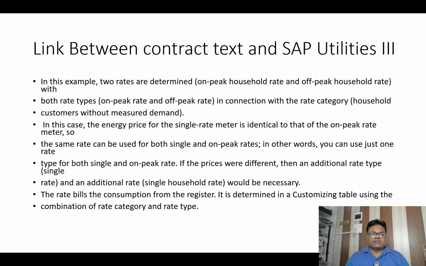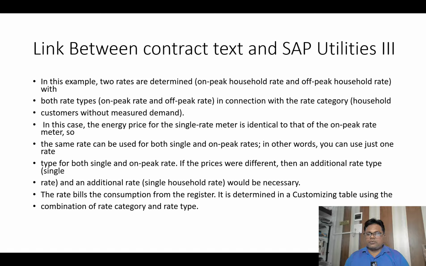In this case, the energy price for the single rate meter is identical to that of the on-peak rate meter. So, the same rate can be used for both single and on-peak rates. In other words, you can use just one rate type for both single and on-peak rate. If the prices were different, then an additional rate type single rate and an additional rate single household rate would be necessary. The rate bills for the consumption from the register.